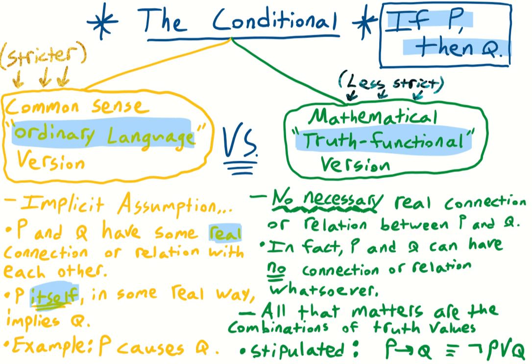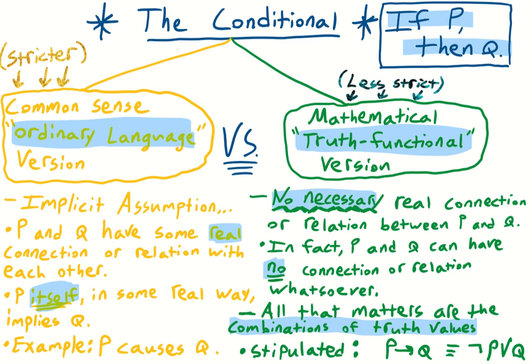To review, with the mathematical truth functional version of if P then Q, there is no necessary real connection or relation between P and Q. In fact, P and Q can have no connection or relation whatsoever, for example, with the ice cream and Joe Biden. All that matters are the combinations of truth values of P and Q. That's all that matters.